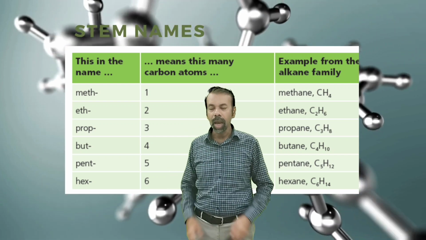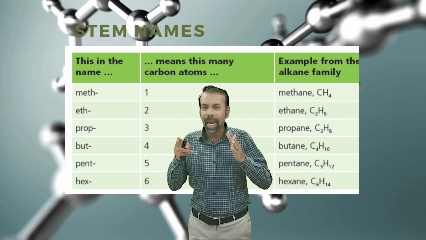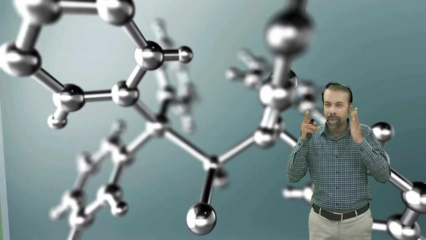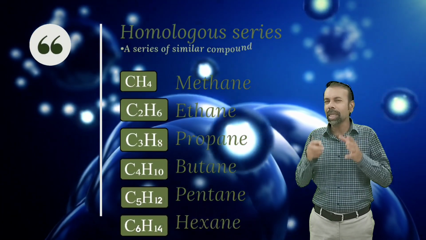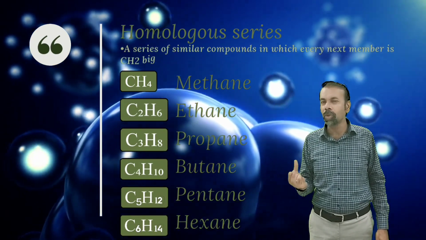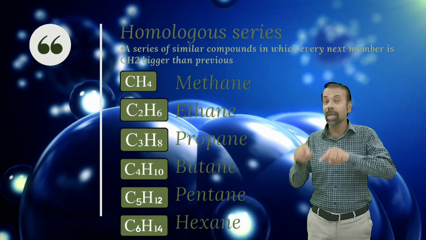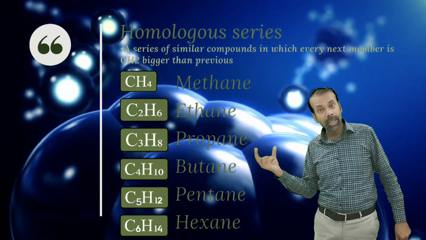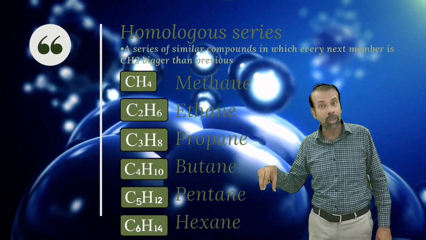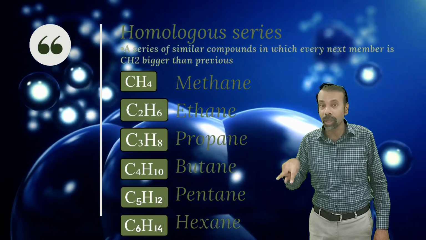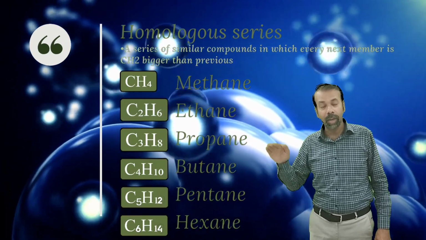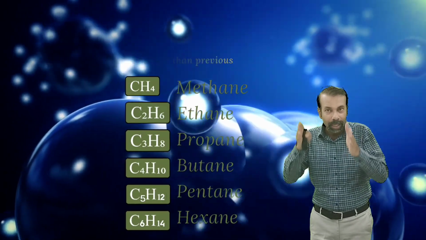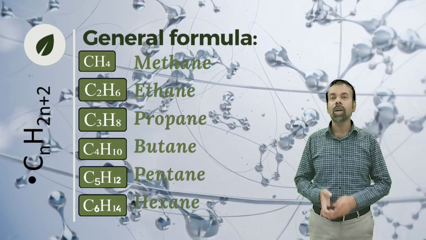All organic compounds which contain any particular functional group make a homologous series. Homologous series is a series of similar compounds in which every next member is one carbon and two hydrogen greater than the previous one. Like you can see here CH4, the other member is C2H6, one carbon, two hydrogen greater, then C3H8, C4H10. Every next member is one carbon, two hydrogen greater. So this kind of series of similar compounds is called a homologous series.